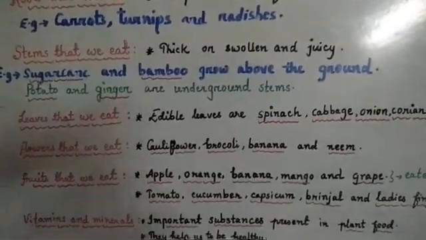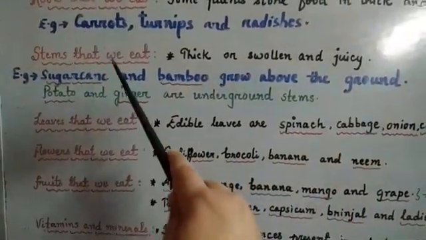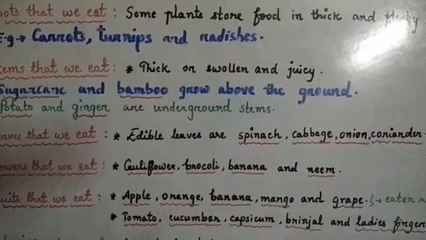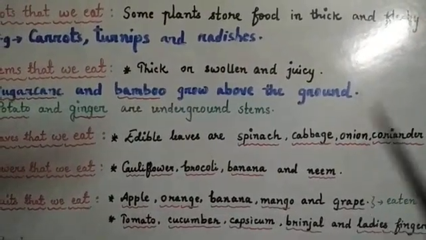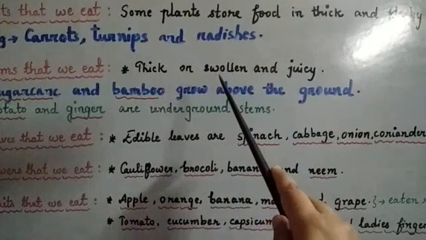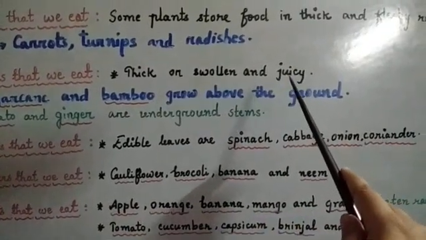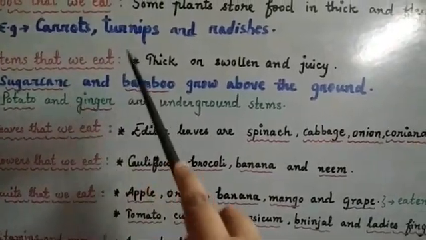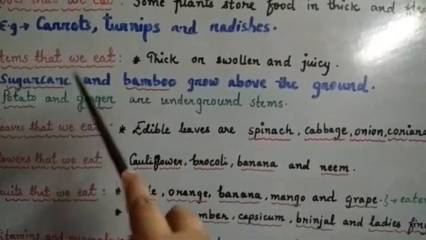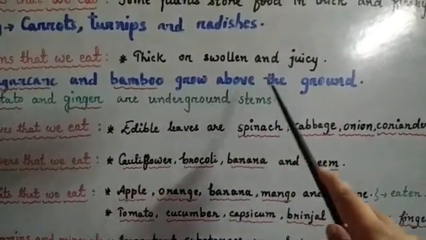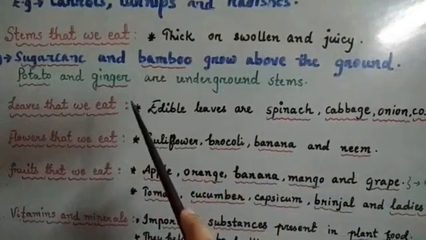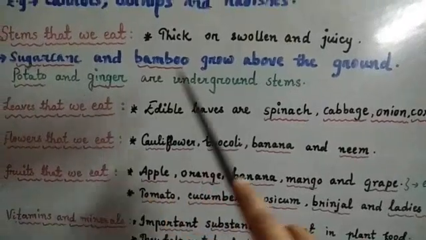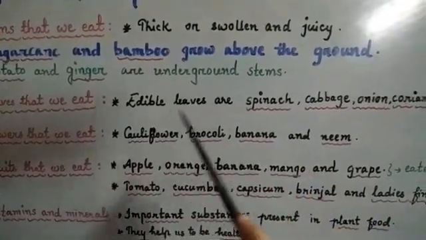Now we will see about the stems that we eat. Some plants also store food in their stems, and those stems may be thick or swollen and juicy. So what are the examples? The examples are sugarcane and bamboo. These are the stems that we eat, and these stems grow above the ground. There are other stems also that we eat: potato and ginger, and these stems grow underground.